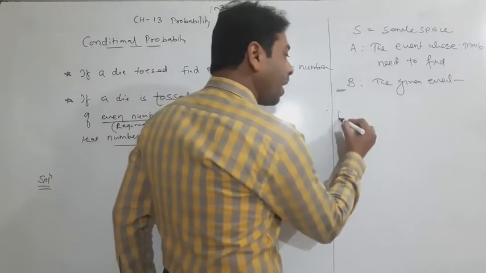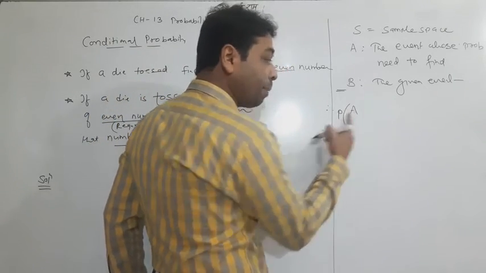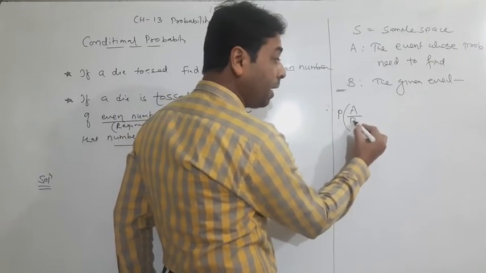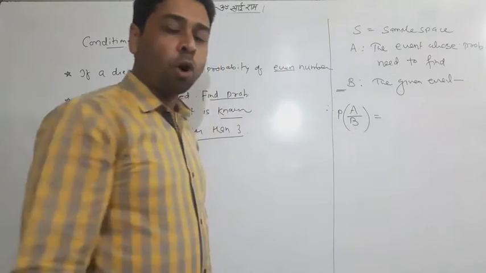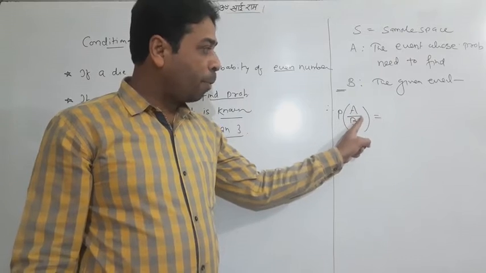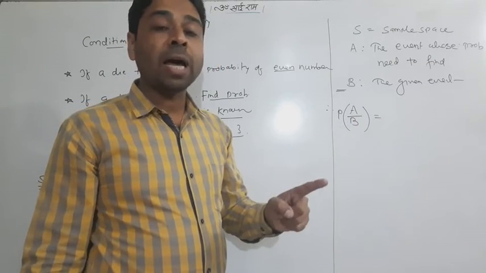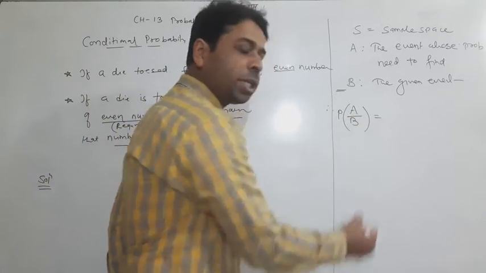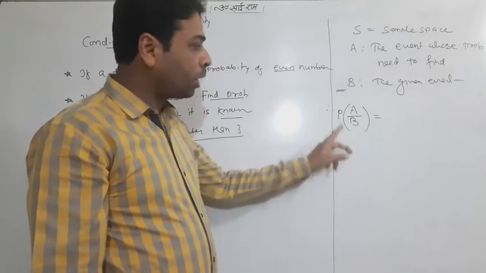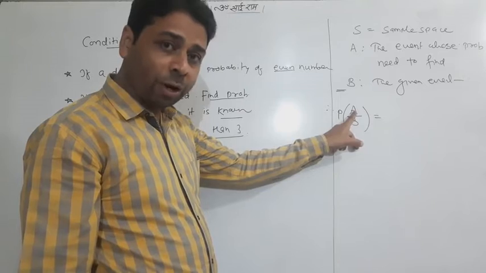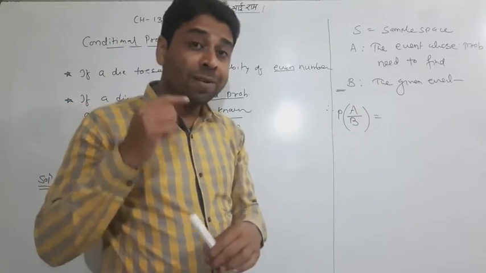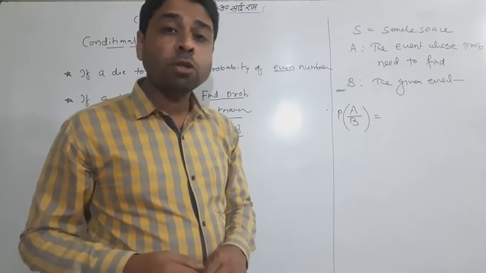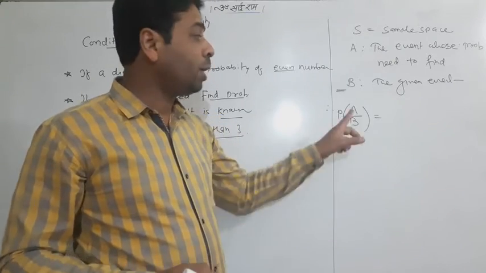So I would write: find the probability of A, using the conditional probability symbol, when B has been given, B has occurred. This is A upon B, but don't think that I am dividing A by B. It is a symbol like divide, but it does not divide. It is only the symbol that the probability of A we have to find out when B is given. Whatever the given event is will be written downside, and the event whose probability we have to find, I will write upside.